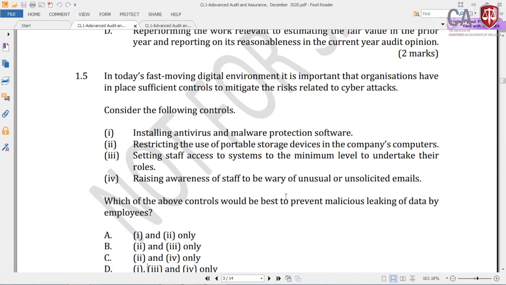But look at the question: will that ensure the prevention of leakage of information? No, of course there is nothing to say on that. So therefore, this is not relevant to the given question. So you can select that B and C are the correct answers. B and C mean 2 and 3, sorry, not A, B, C, they are 2 and 3. So the correct answer is 2 and 3, which is answer B.